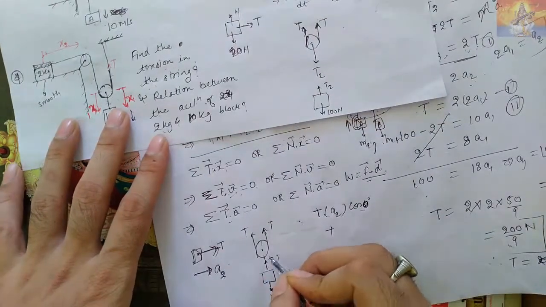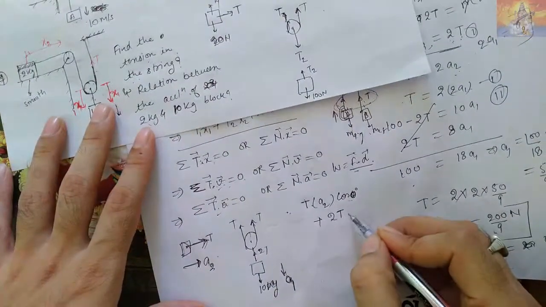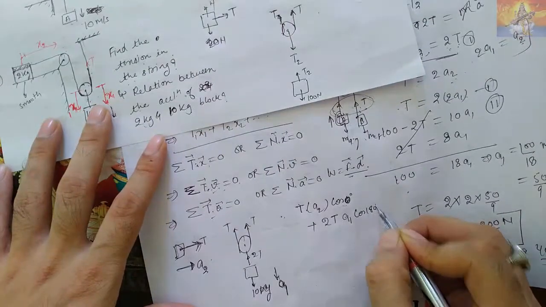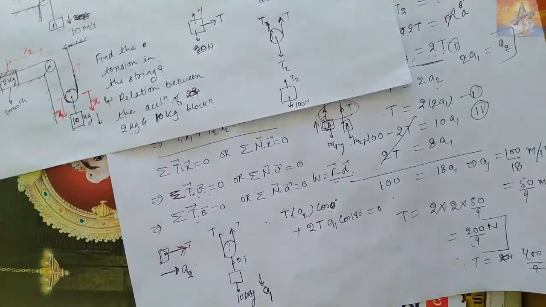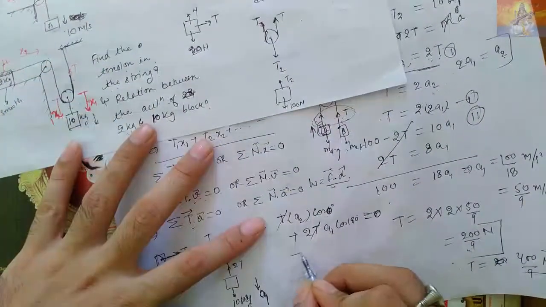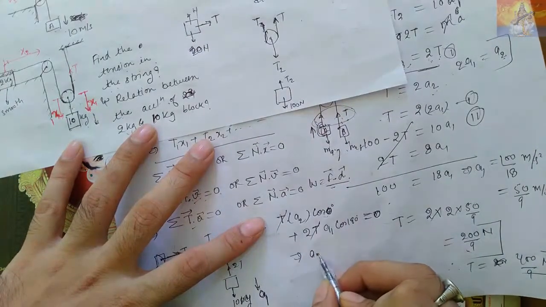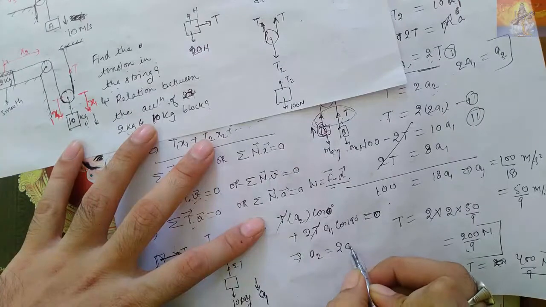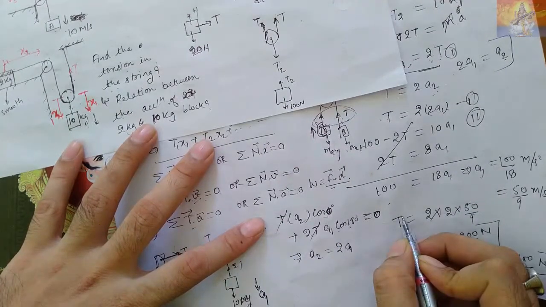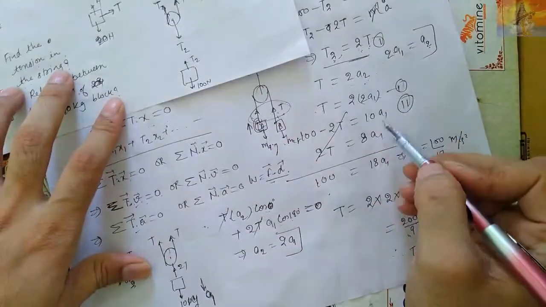Plus, now 2T is acting up and a1 is down, so the angle between them is 180 degrees, cos 180 degree, equal to 0. This T cancels. This implies this will become 1, cos 0 is 1. So a2 is equal to 2 times a1. Why? Because this is minus, cos 180 degree is minus 1, and when it goes to the other side it becomes plus. With one line, the answer came. See, this relation we have derived by doing such things.